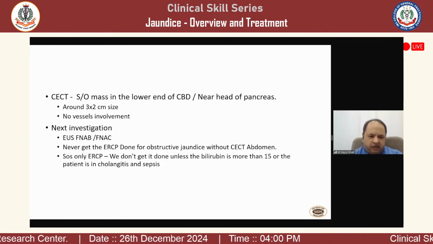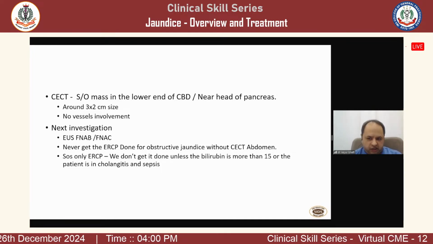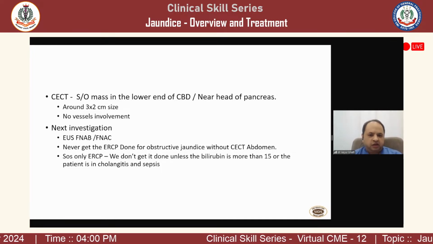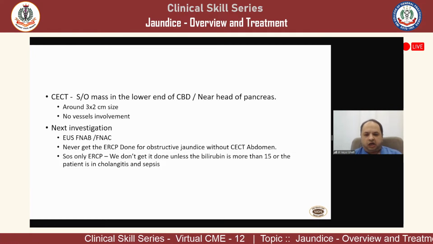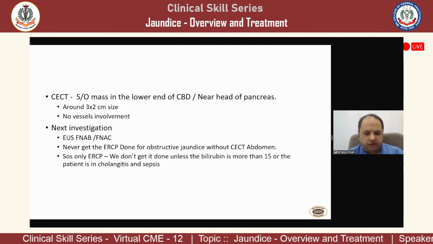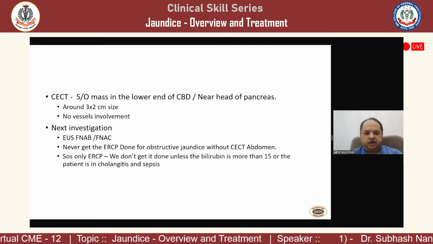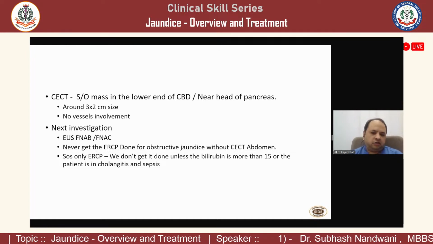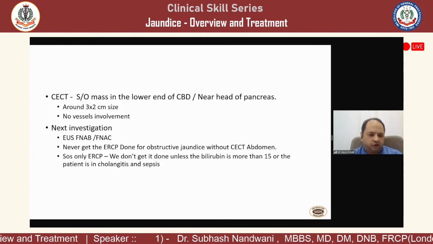We can get the MRCP done if the surgeon is willing to get it done after the CT scan is done, because ERCP is practically speaking only and only indicated if the bilirubin level is more than 15 or the patient is there with cholangitis, sepsis, and intractable pruritus. Otherwise, there is no point in getting the ERCP done just for the sake of elevated bilirubin.